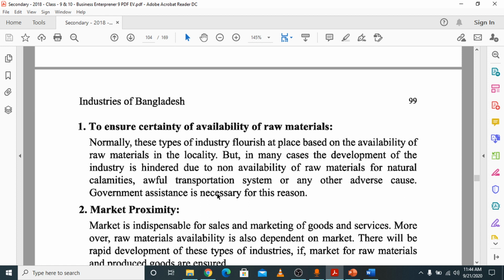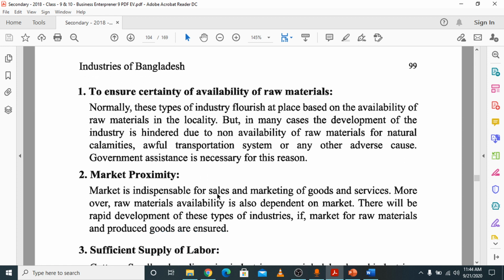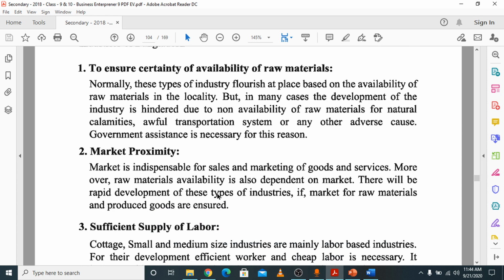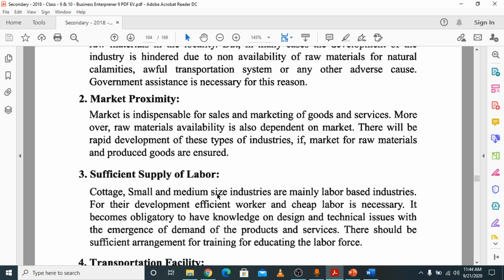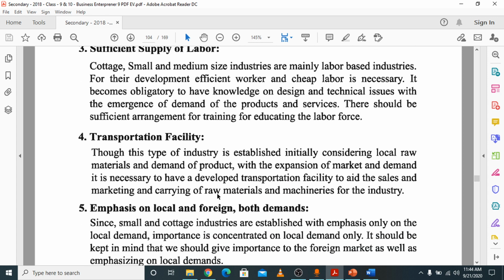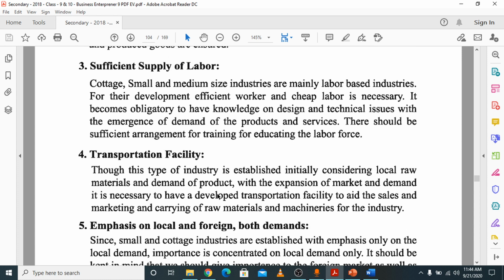A good transportation system is very much necessary. Market proximity: a market is necessary for collecting raw materials and for selling your products to the consumers. Sufficient supply of labor is a must for the development of the small, cottage and medium industry.